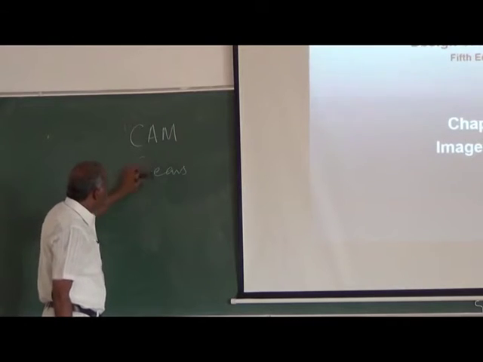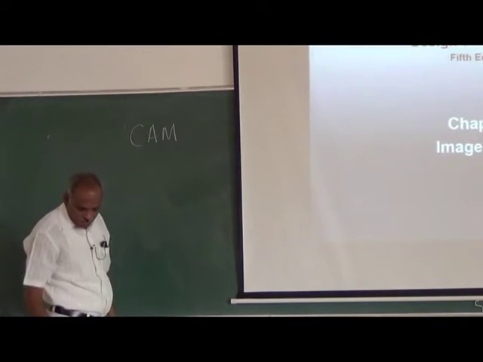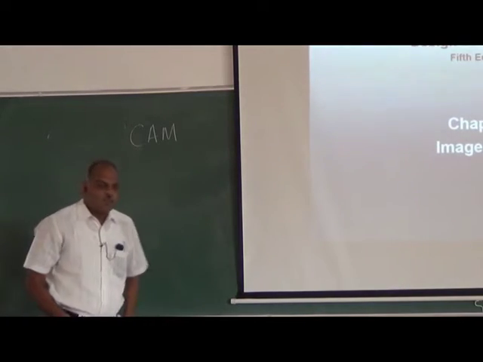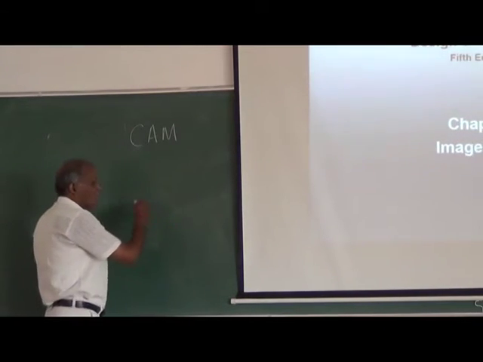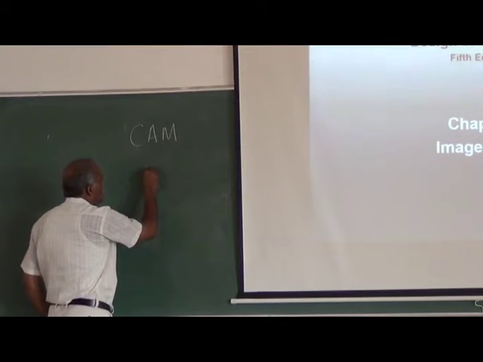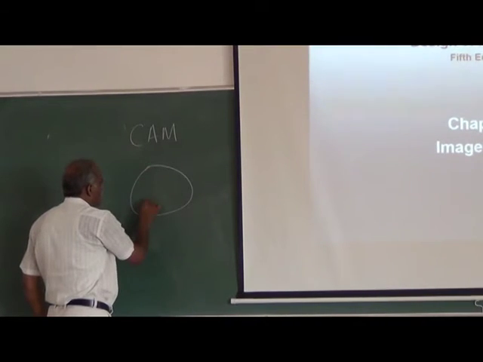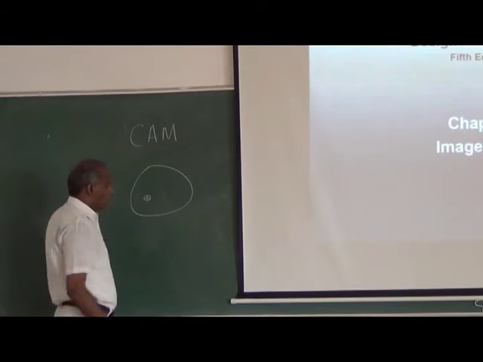Okay, so we shall see what a CAM is. If you look at a CAM, there is always another element. As I told you, it is a direct contact mechanism. So you can think of some profile like this. This is your center of rotation.